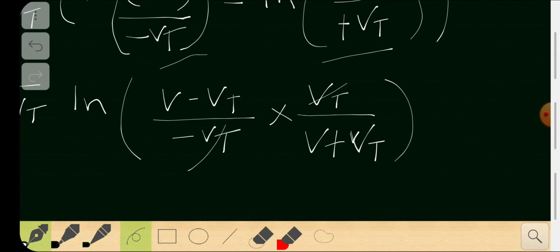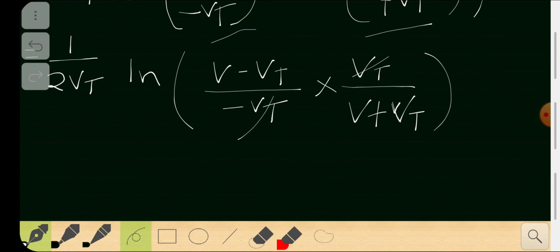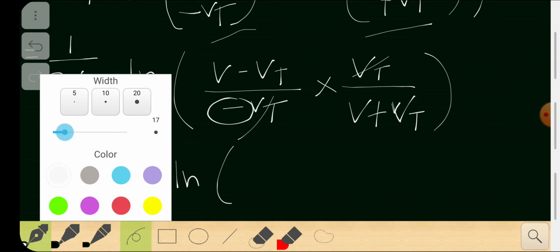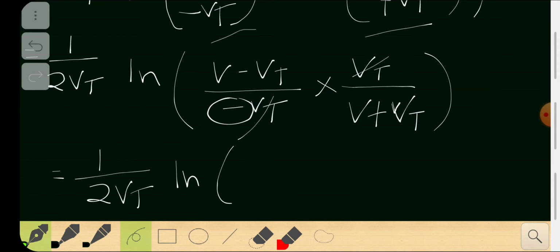So I'm going to write down that this is equal to 1 by 2 vt times log, the minus sign can be incorporated into this, so you get vt minus v by vt plus v.